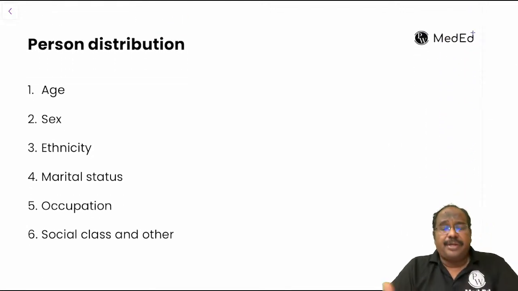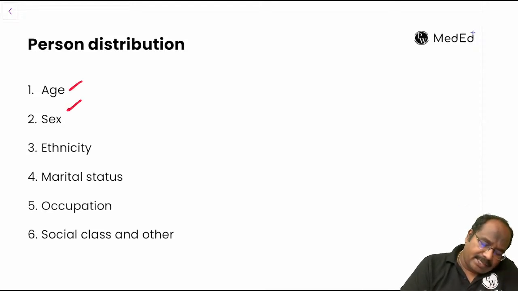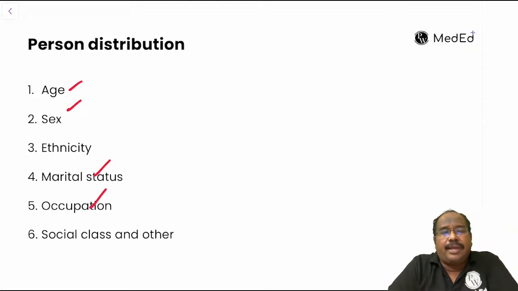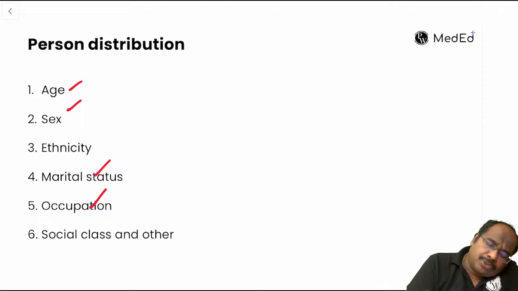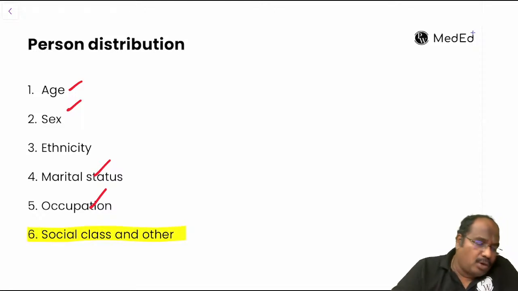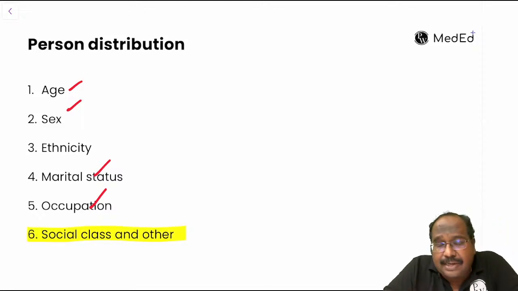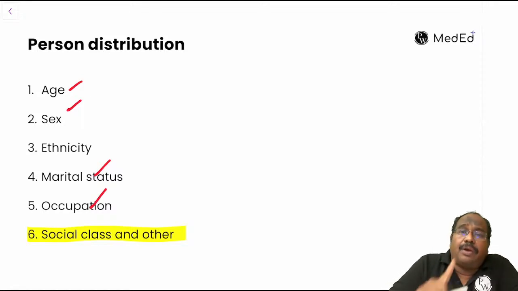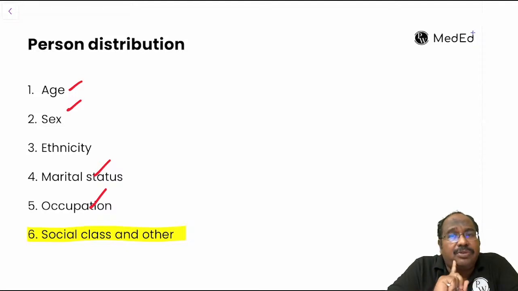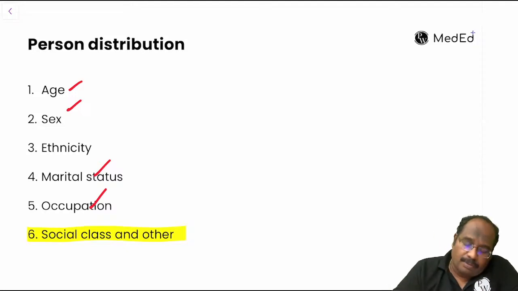Person distribution: you are going to describe the disease in terms of age, sex, marital status. Certain diseases are more common in upper socioeconomic status, certain diseases in lower socioeconomic status. So you can describe the disease in terms of time, place, and person. What is the purpose of descriptive study? You are going to do the study in only one group, and the purpose is hypothesis formulation. Now the question they have asked is common source epidemics.